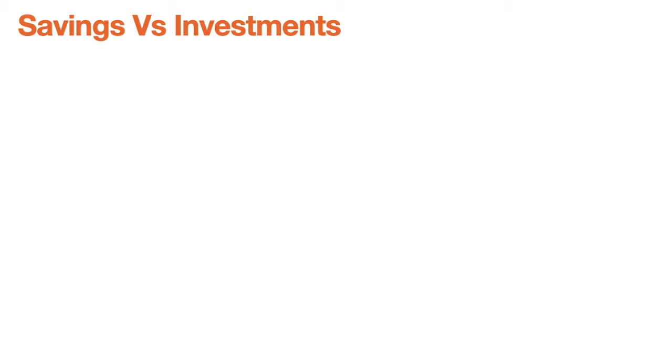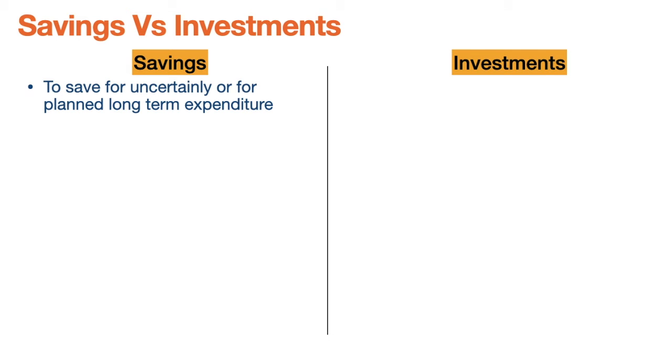It is extremely important to understand which are saving products and which are investment products. So let us first see their differences. Let's see what the main difference between savings and investment is, so that you will be able to decide whether you should go with a saving product or an investment product, or maybe you need both. Starting with saving, most saving is done for uncertain events or maybe for some huge planned expenditure.